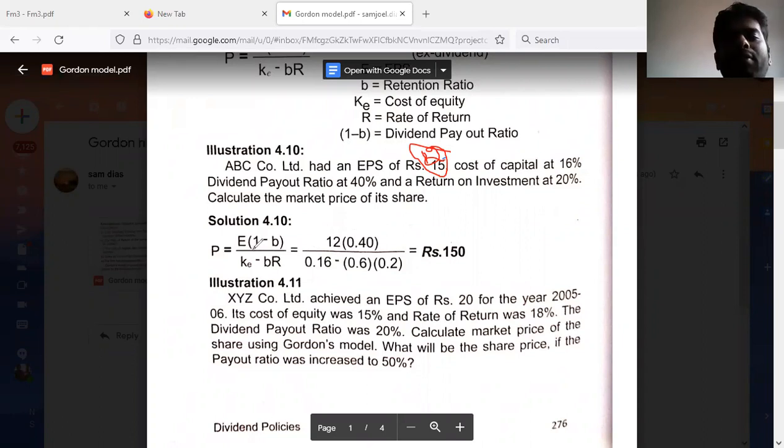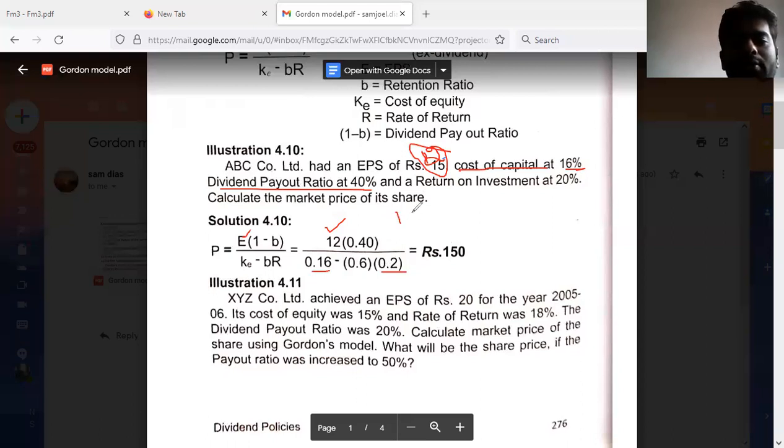Okay, fine. Now here E is earning per share. So here you are taking it as 12, and 1 minus B, that is the dividend payout ratio, is here 40%, 0.40, and divided by KE, the cost of equity or cost of capital. So here they have given the cost of capital. Then return on investment is 20%, that means 0.20 or 0.2, and B is the retention ratio.